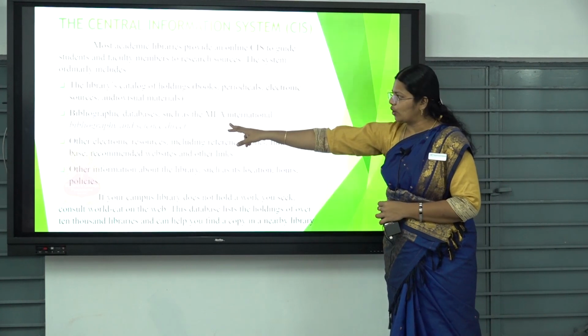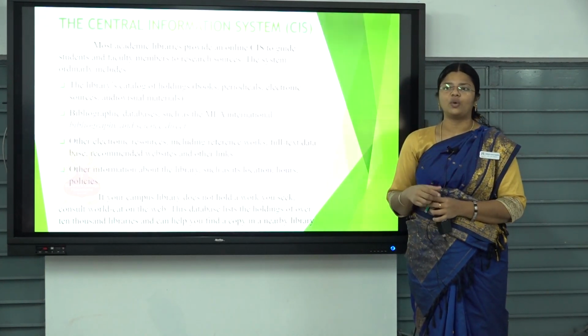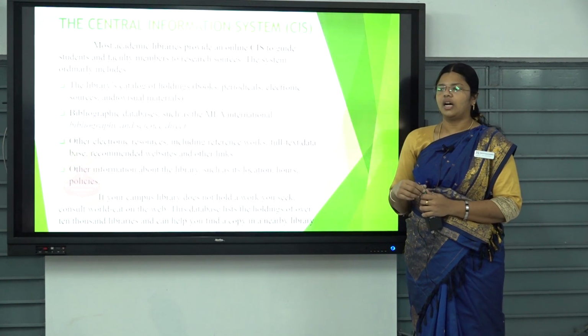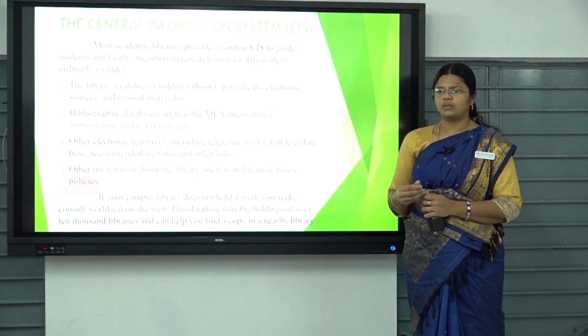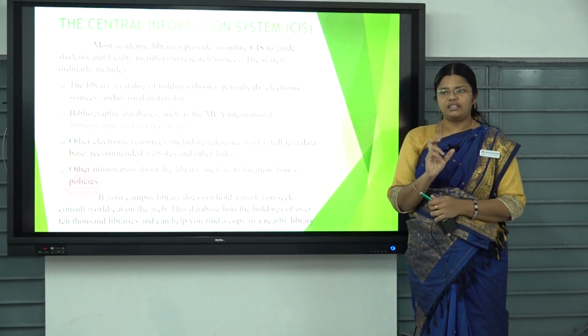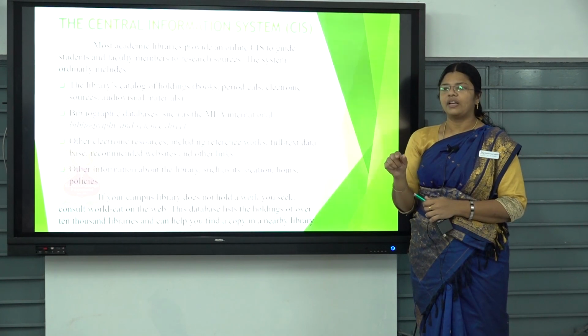For example, bibliographic databases. What are the bibliographic databases that you have known earlier? While going for the library visit, we have seen fully how to refer to the bibliographic database. Can anyone quote any one or two? While you are entering into the library, you will have that OPAC, Online Public Access Catalog.